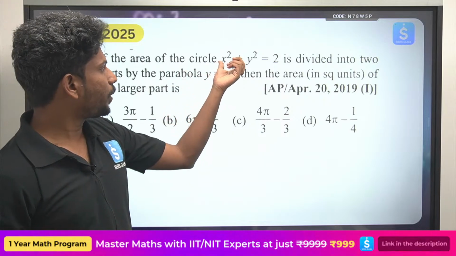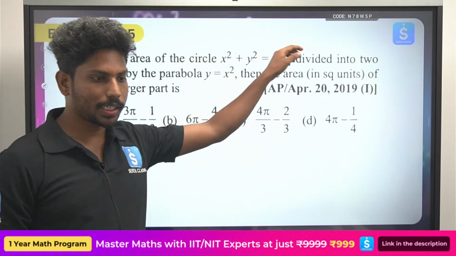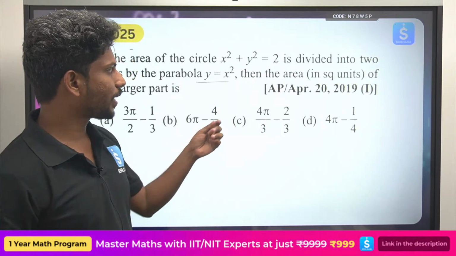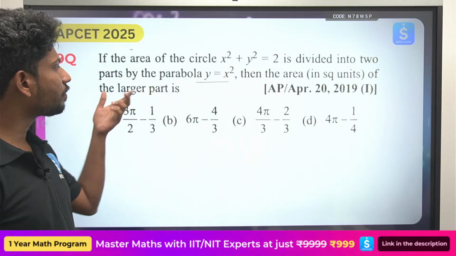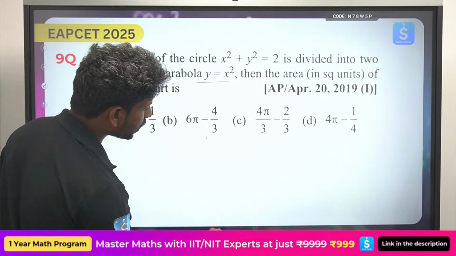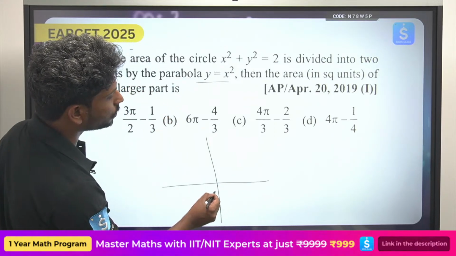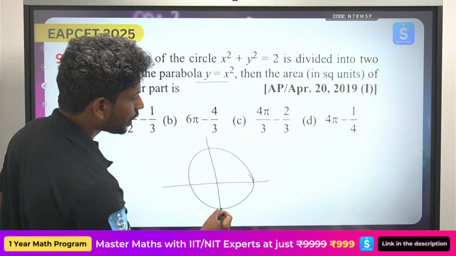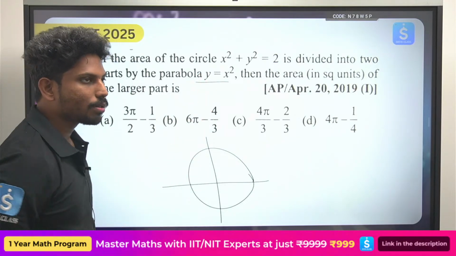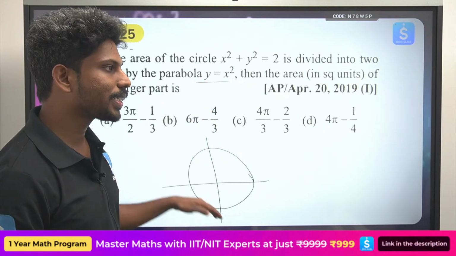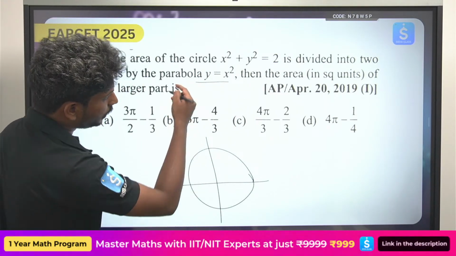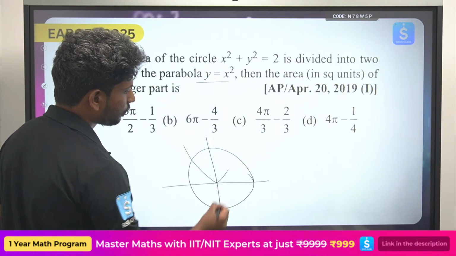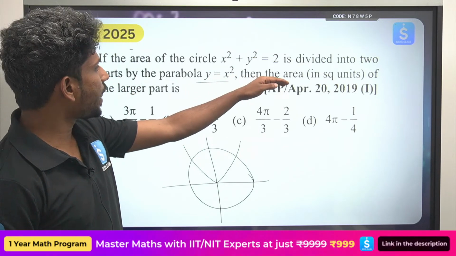Find the area between the curves: the circle x square plus y square equals 2 is divided into 2 parts by the parabola y equals x square. Then the area of the larger part is. So, same sort of a question. Here we have a circle whose radius is √2, and y equals x square, whose graph will be symmetric about the y axis.